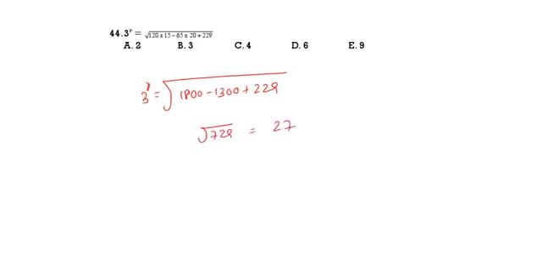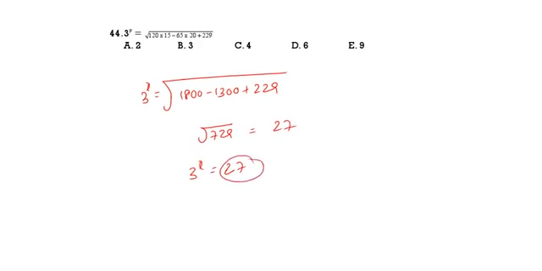3 power x is equal to root of 120 into 15 minus 65 into 20 plus 229. What is 120 into 15? 1800. Minus 65 into 20, that is 1300, plus 229. See here, 1800 minus 1300 is 500. 500 plus 229, root 729. What is the root value for 729? 27. So 3 power x is equal to 27.